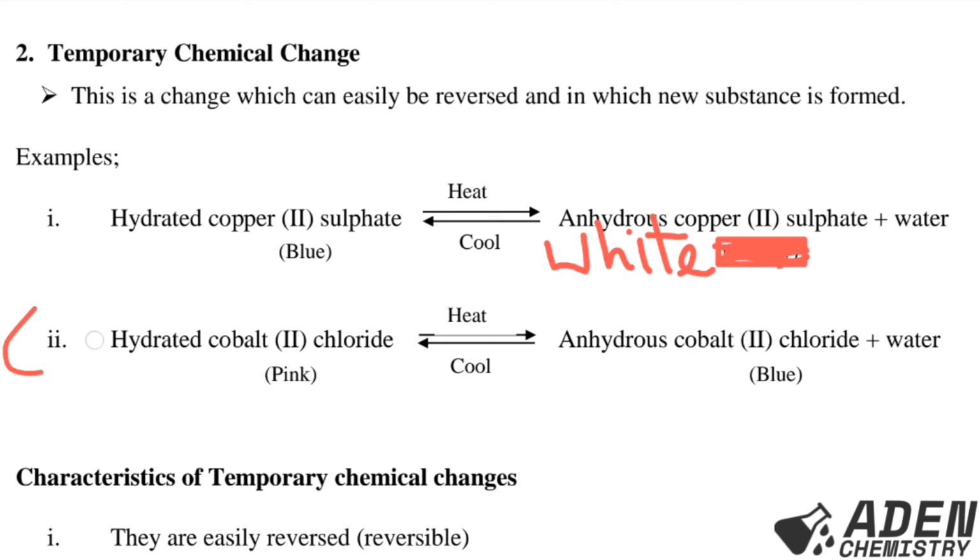Roman 2, we have hydrated cobalt(II) chloride. It is pink in color. When it is heated, we get blue anhydrous cobalt(II) chloride and also water. So water is the new substance that is formed.